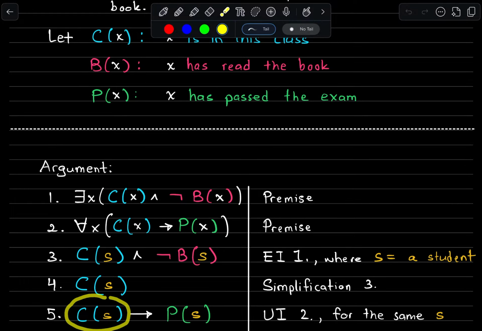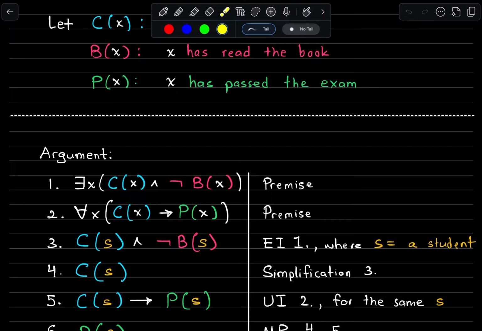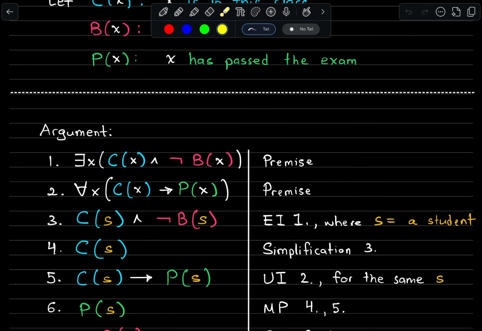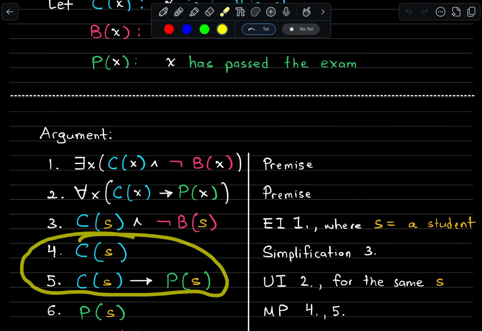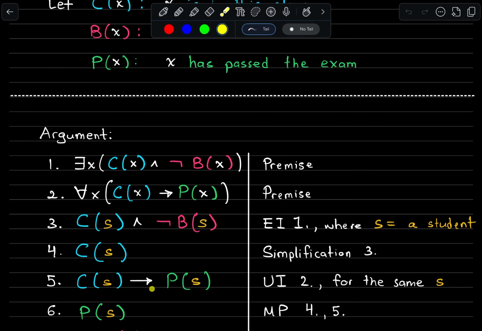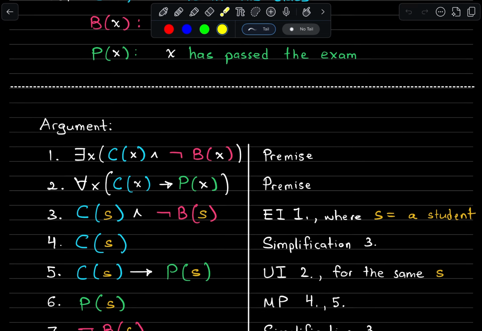Great. So now I already have the antecedent for that conditional. Okay, so we can potentially use modus ponens. And that's exactly what we're going to do in our next line. We use modus ponens with 4 and 5, and this allows us to conclude P of S, that this person S has passed the exam.